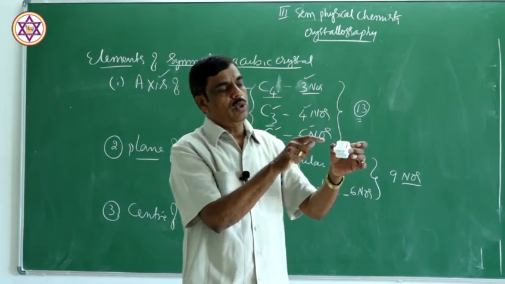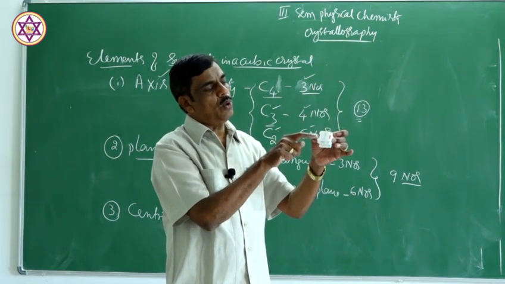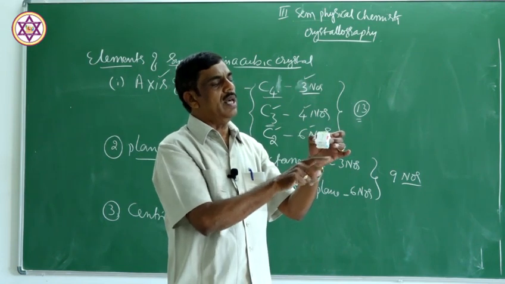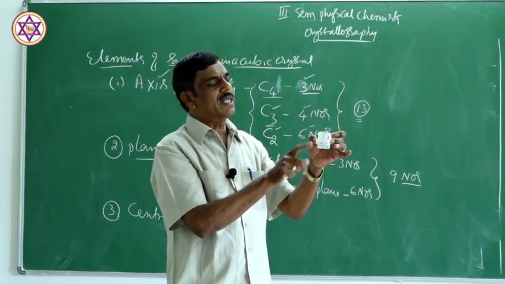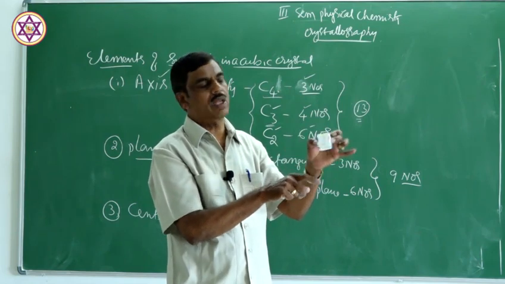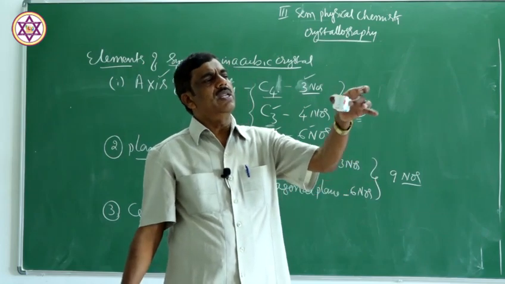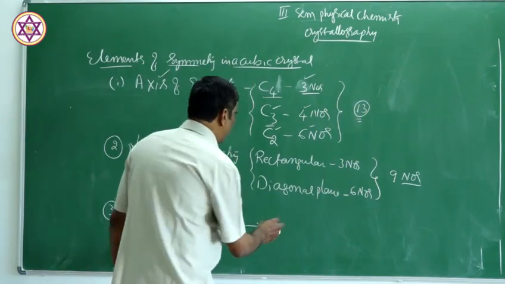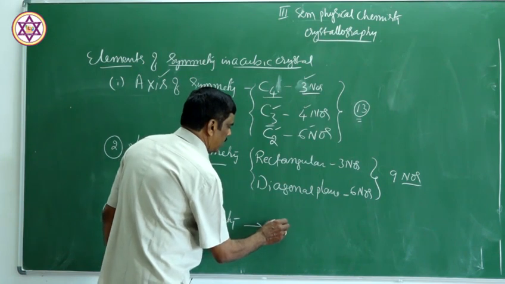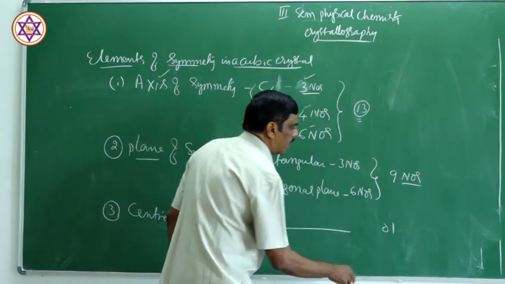If you consider the center of this cube and go to the opposite border, you will meet it at the same distance, whatever the border may be. Therefore, any crystal can have only one center of symmetry. Even in the cube, there is only one center of symmetry.